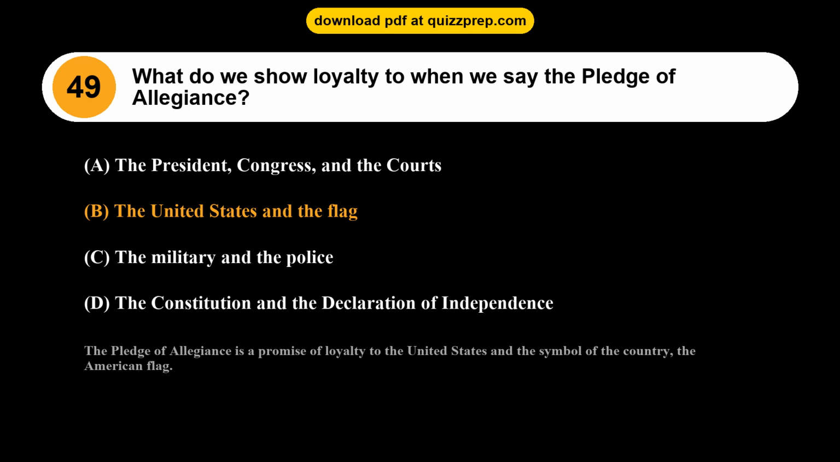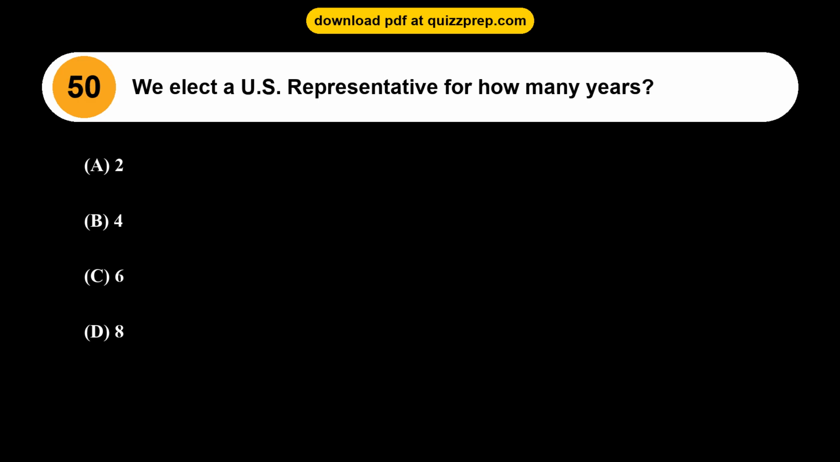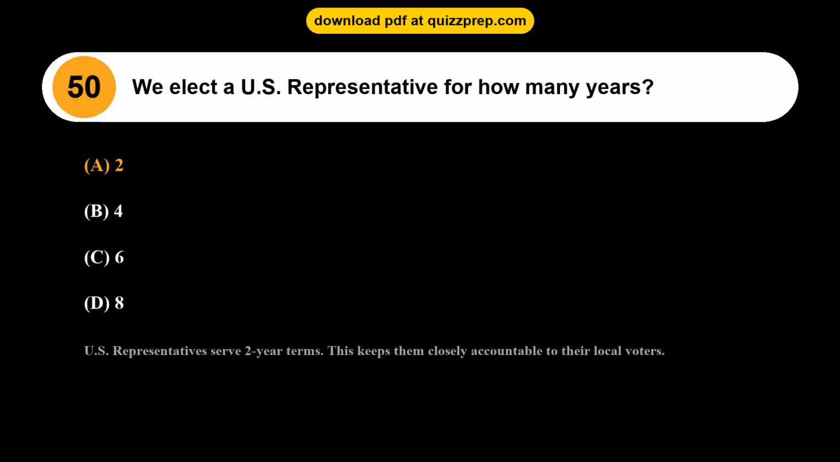Question 50. We elect a U.S. representative for how many years? Option A, 2. Option B, 4. Option C, 6. Option D, 8. The correct answer is option A, 2. U.S. representatives serve 2-year terms. This keeps them closely accountable to their local voters.